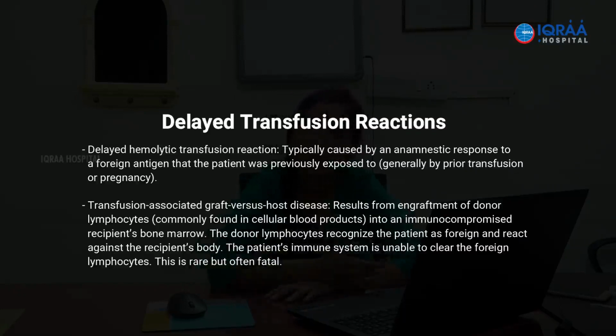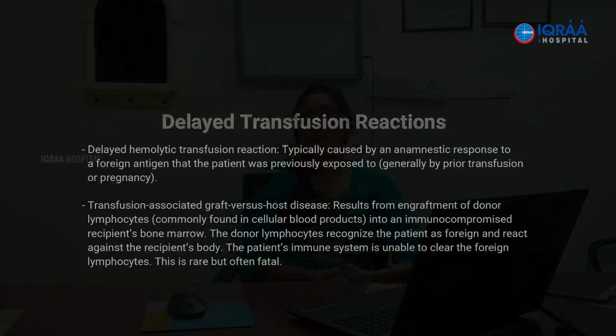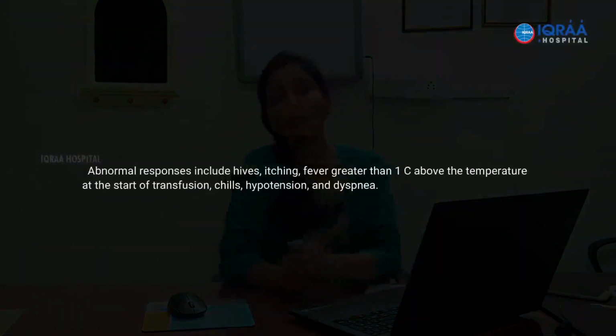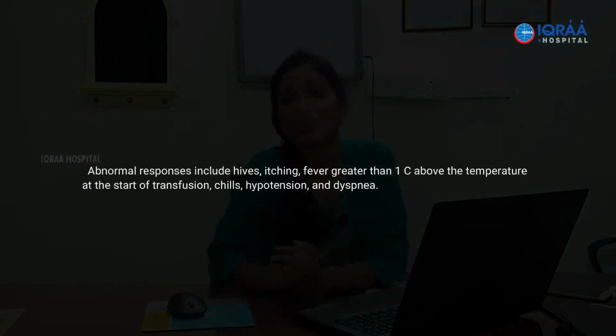That is why we have a system in place where we do not collect directed donations, that is, blood from any first degree relatives. We often get requests that we want our brother's blood to be transfused, or our parents' blood to be transfused. This is the reason why we avoid it, because of the risk of transfusion associated graft versus host disease. So with this background, I have tried to cover almost all the transfusion reactions. We should be aware of each of these transfusion reactions.